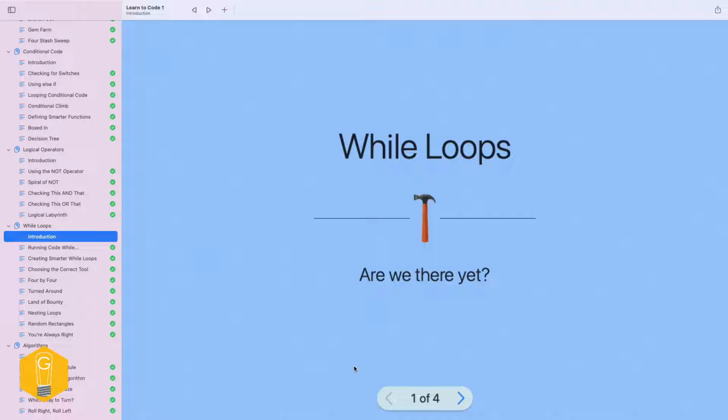I am back to do another section in the Swift Playgrounds Learn to Code series. We just completed logical operators in the last video, and I am excited to get started on while loops. I've always loved while loops. Just a little background on me.